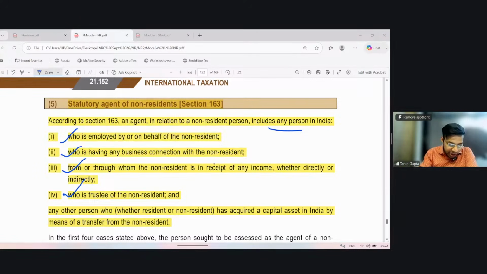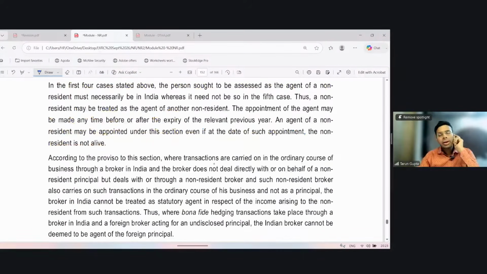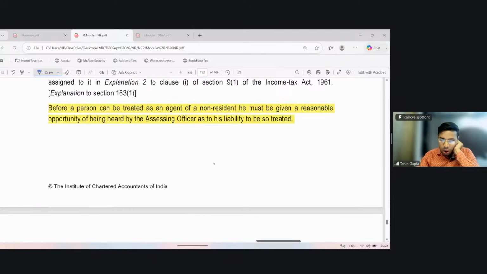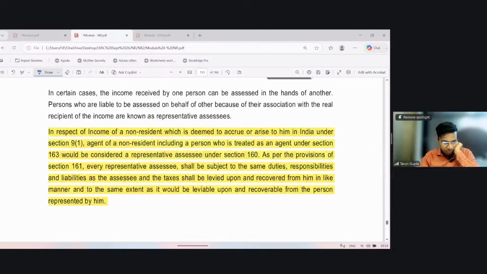And any other person, whether resident or non-resident, who has acquired a capital asset in India by means of transfer from the NR. If you have acquired any capital asset in India from such non-resident, then also you can be treated as agent of such non-resident. The buyer non-resident can be treated as an agent of the seller non-resident. However, before treating any person as an agent of the NR, an opportunity of being heard is required to be given.